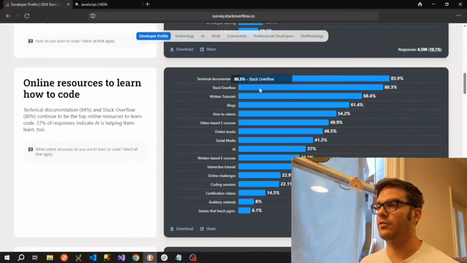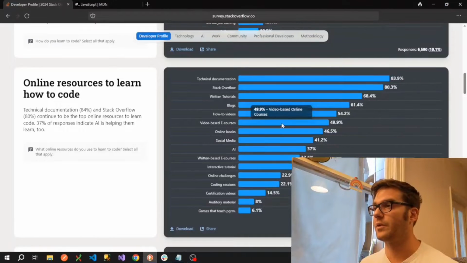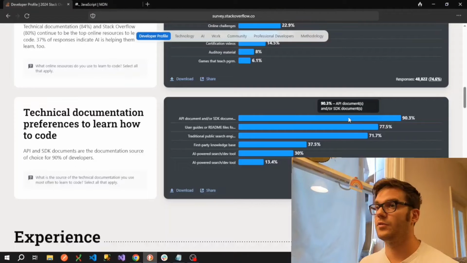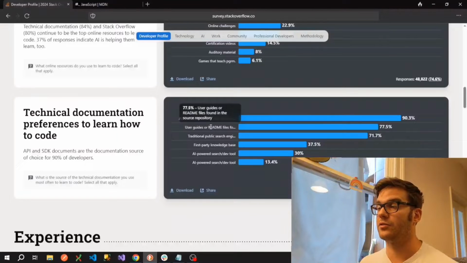And we can also see that written tutorials, blogs, how-to videos, and other e-course based videos are popular methods of learning. So if we dig into this technical documentation a bit more, we can see that the API documents or the SDK documents are the most popular form of learning. But user guides or README files found in the source repositories are a close second.